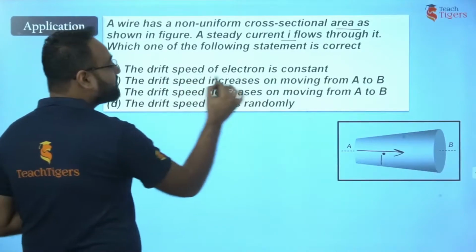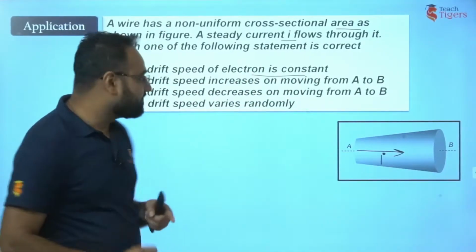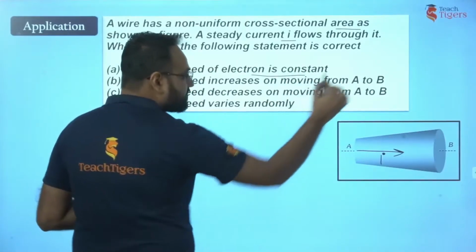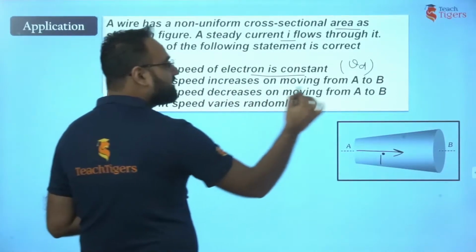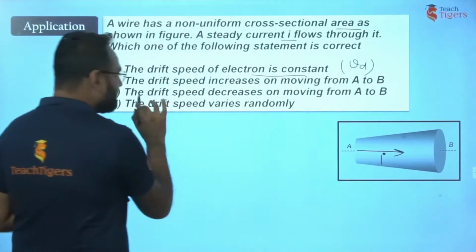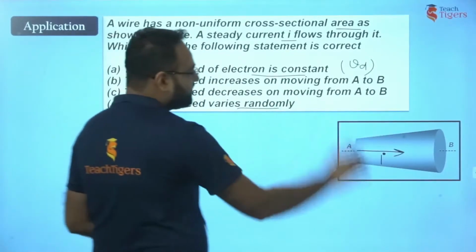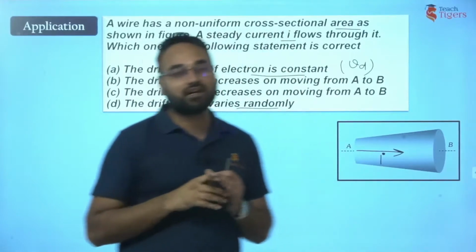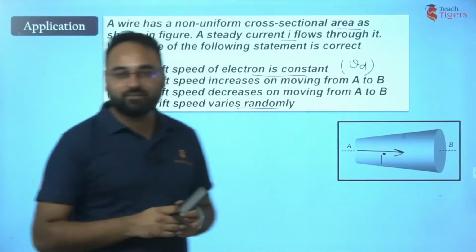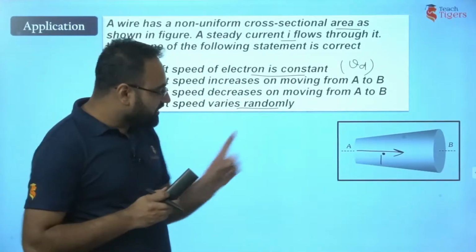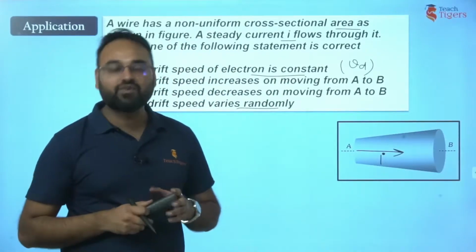The first option is that the drift speed of electron is constant. Drift speed is constant. That means they are talking about drift speed, that is Vd. Second, the drift speed increases on moving from A to B. The drift speed decreases on moving from A to B, and drift speed varies randomly. That means we have to establish a relation, or we have to analyze the drift speed. That means the drift velocity. So, one thing we know is that current is going to be constant, and we have to analyze drift velocity. How can we do it?